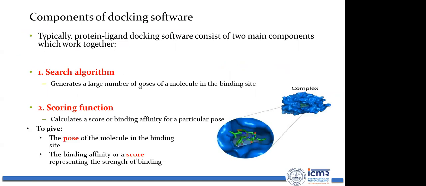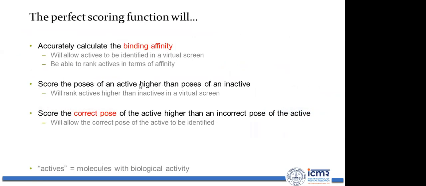So these are the two things I have already discussed: you need a search algorithm and a scoring function. What is the perfect scoring function? It will accurately calculate the binding affinity, allow actives to be identified in virtual screening, and rank the actives in terms of affinity. For example, from your experimental data you have known active compounds that have biological activity to block the function of a protein. A scoring function should rank the active compounds higher and the inactive compounds lower.